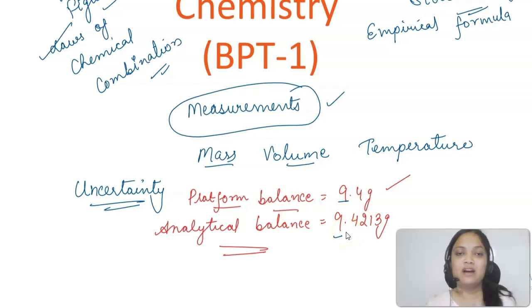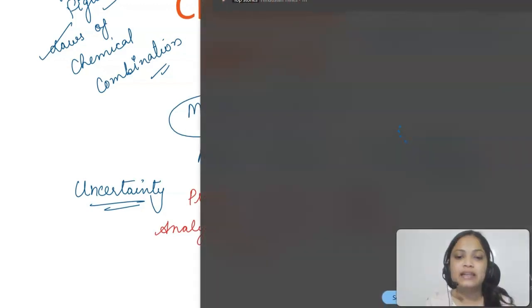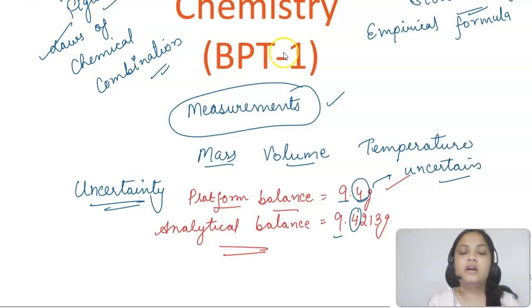I know that the mass of the substance is 9 grams. This I know with certainty. But after that, this 4 is uncertain, because I don't know how much it is after the decimal, like whether it is 9.42, 9.41 or something like that. So this is the uncertainty I am talking about. So I can say this digit 4 is uncertain.